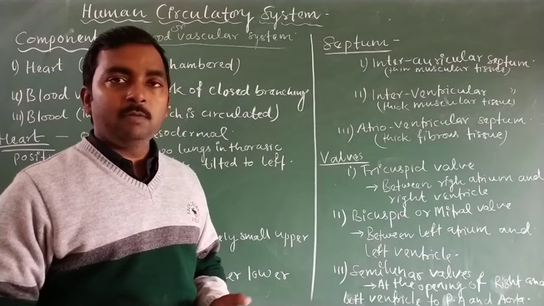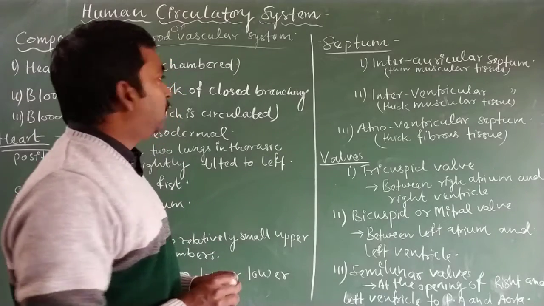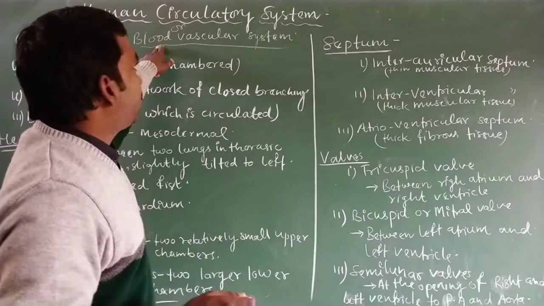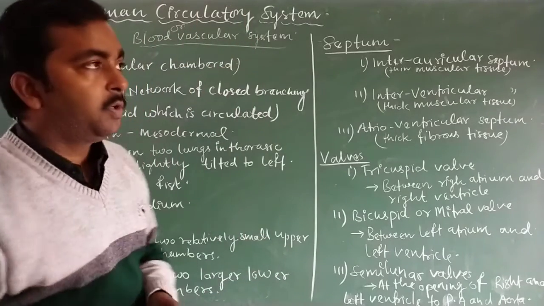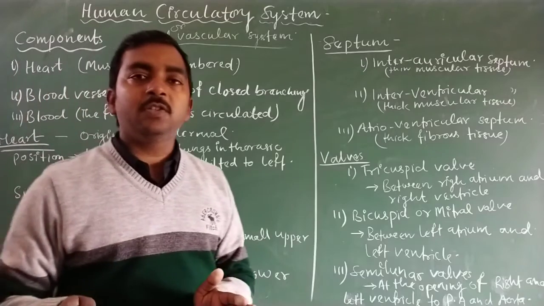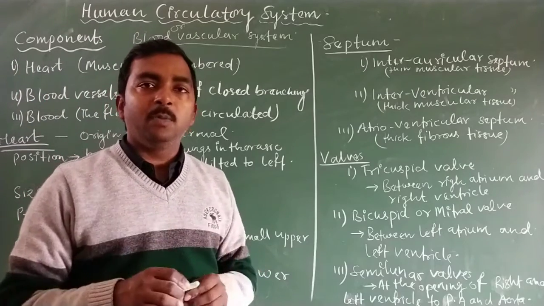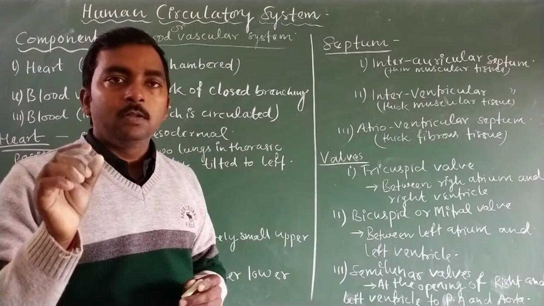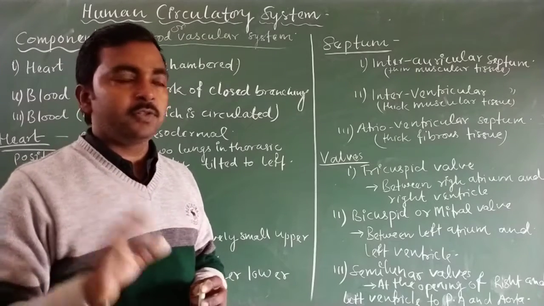So why is it called the blood vascular system? Because there is vasculation or circulation of blood that takes place in the circulatory system.